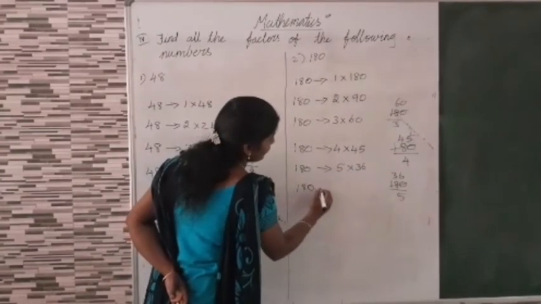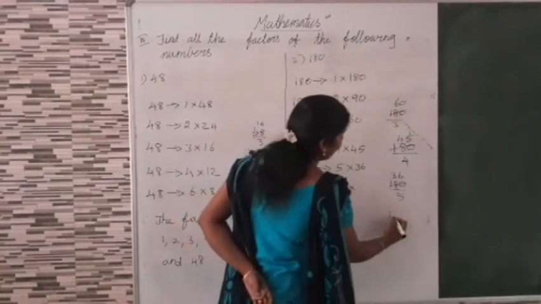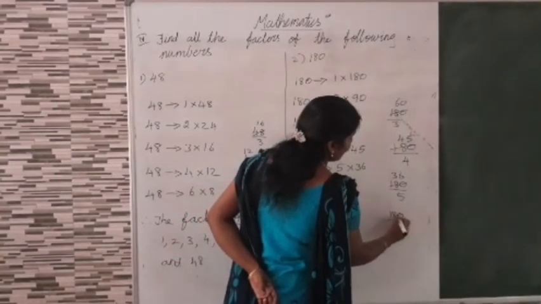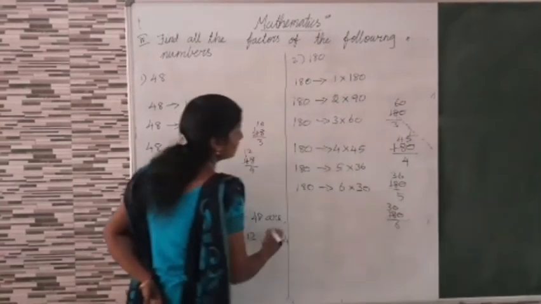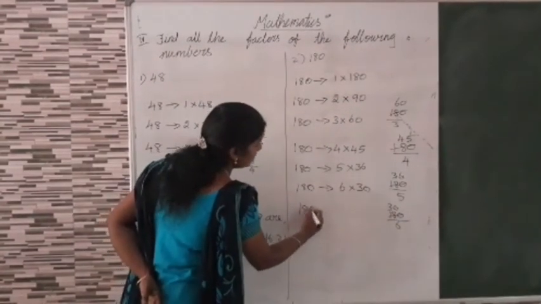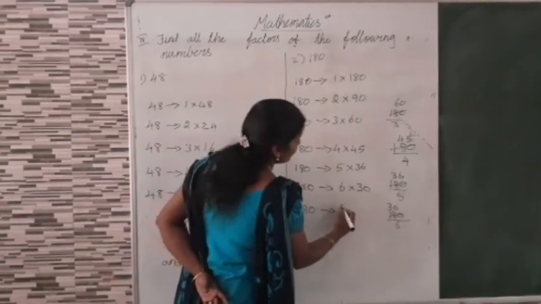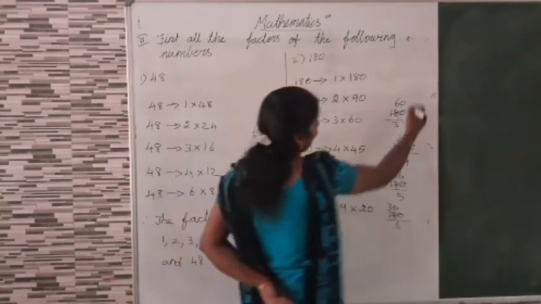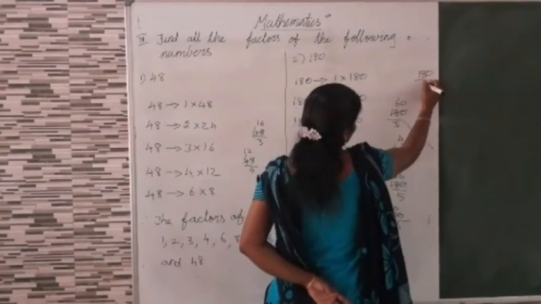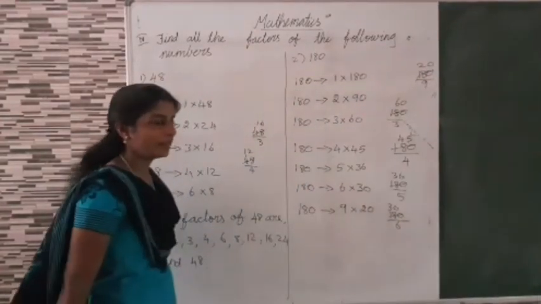6 into 180 divided by 6. 3 6s are 18. 0. 6 into 30. Then 7 table is not possible. Then 9 table, 9 into 20. We can find 180 divided by 9. 2 9s are 18. 0. 9 into 20.